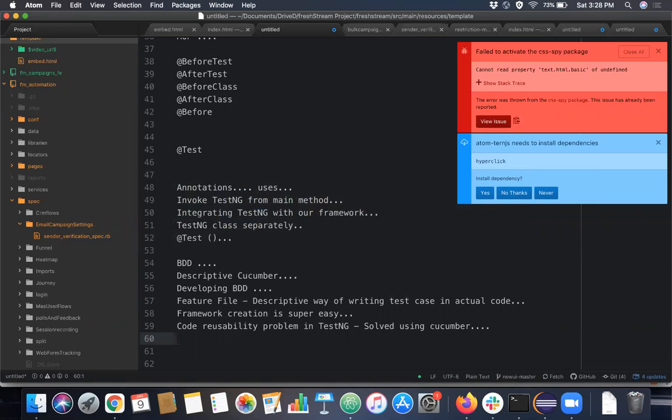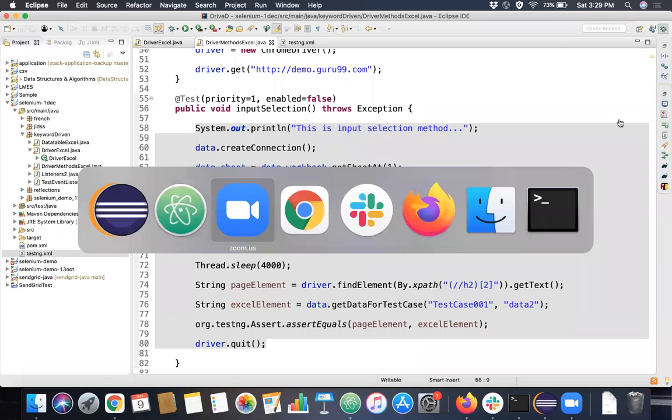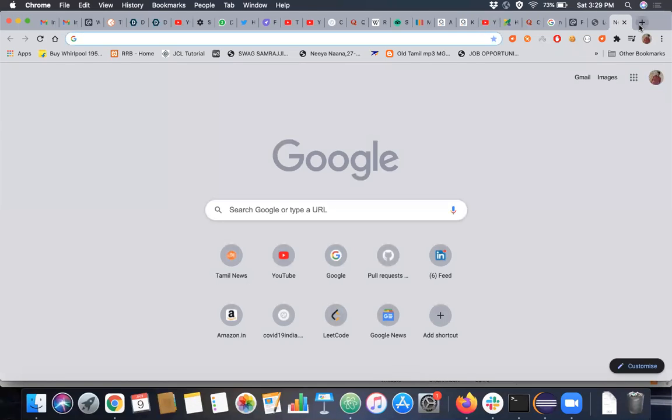Another big benefit of using Cucumber is generating reports. A report is a vital part of any testing framework, right? Reports may not be important from a developer's or unit testing perspective, but when you are creating an automation framework, reports are much more vital. Reports are very easy in Cucumber because you have already defined everything in a feature file. Let me show a sample feature file, maybe from the internet. We'll create one, but let's see.